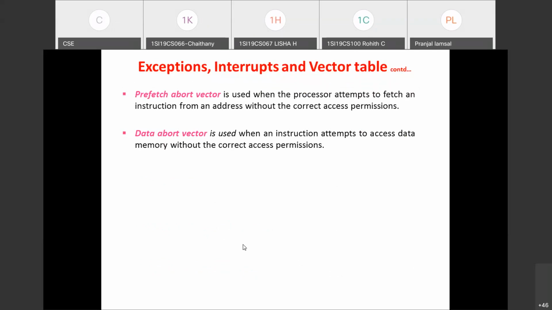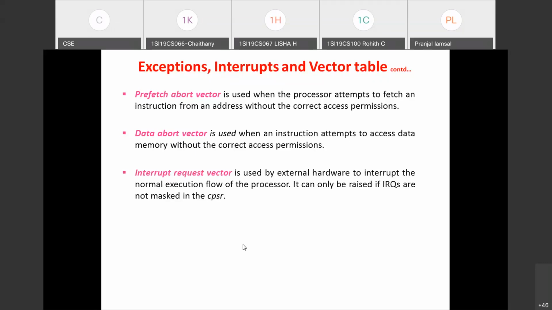Data abort is again unsuccessful access to the data: without correct access permission, if the instruction attempts to access the data, then the data abort vector is used. So the prefetch abort vector and data abort vector make the processor enter abort mode. These addresses from the vector table are used for entering into abort mode. Prefetch abort is with respect to unsuccessful access of the instruction, and data abort is with respect to unsuccessful access to the data.